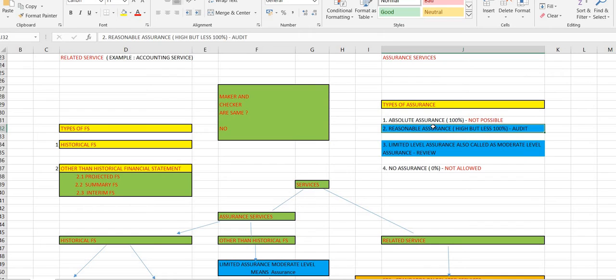Next, if you come down, there is limited level assurance, which is also called moderate level. So absolute is the highest, reasonable is the second highest, third is the limited level. It may be like 45%, 35%, 40%, 25%.